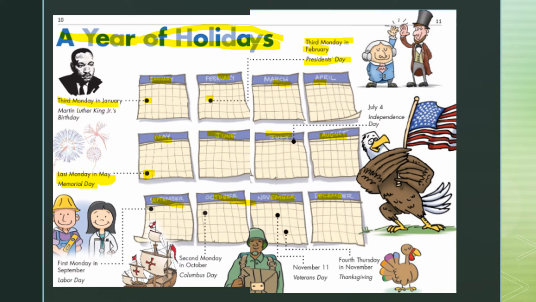All right, and the 4th of July, we always celebrate in July because that celebrates America's independence, right? That's a day usually we have barbecues, we have cookouts, sometimes people go to the beach, but what it's mostly known for is fireworks at night, right? Big fireworks shows. All right, then in September, the 1st Monday in September is Labor Day.